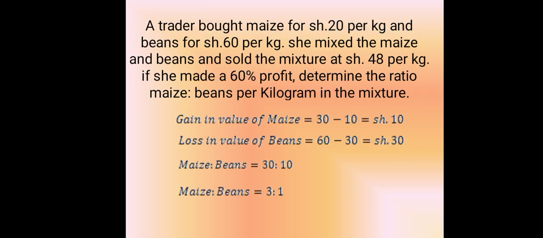A trader bought maize for 20 shillings per kilogram and beans for 60 shillings per kilogram. She mixed the maize and the beans and sold the mixture at 48 shillings per kilogram. If she made a 60% profit, determine the ratio of maize to beans per kilogram in the mixture.